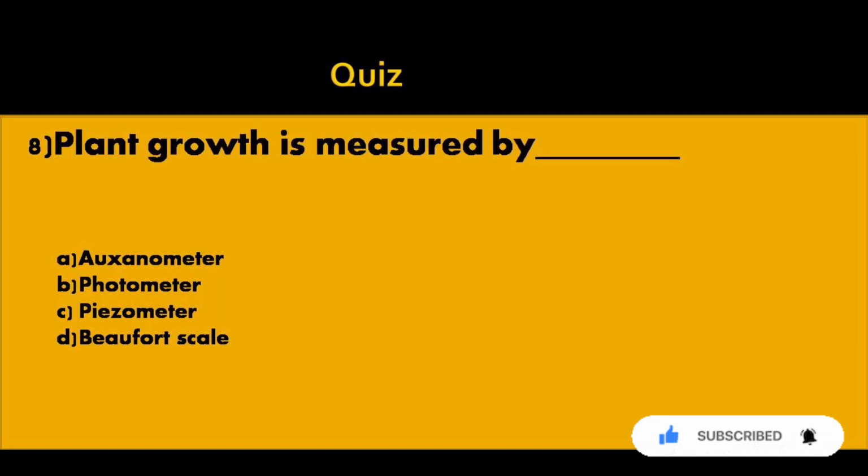Eighth question, plant growth is measured by dash. Option A auxanometer, option B photometer, option C piezometer, option D Beaufort scale. Answer option A auxanometer.